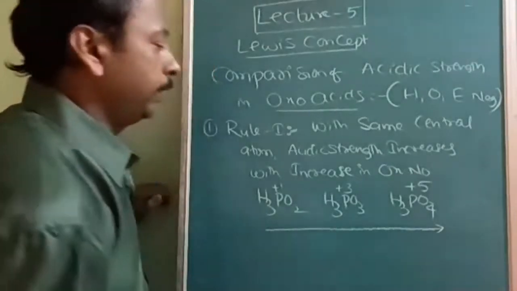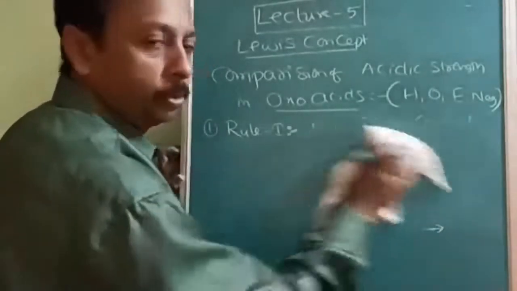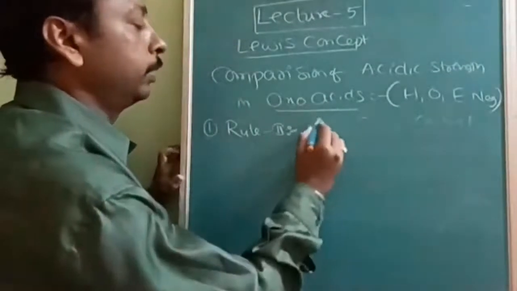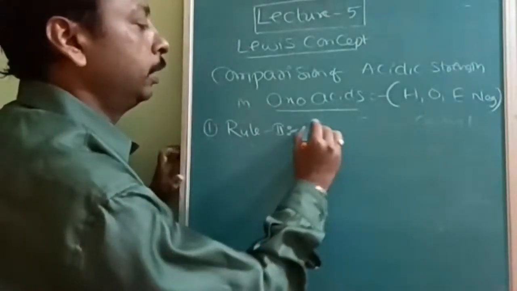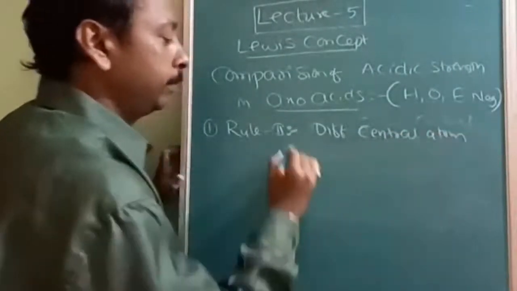Next one is when the central atom is different. Rule number 2 is about the different central atom. Different central atom, then as electronegativity increases, acidic strength increases.